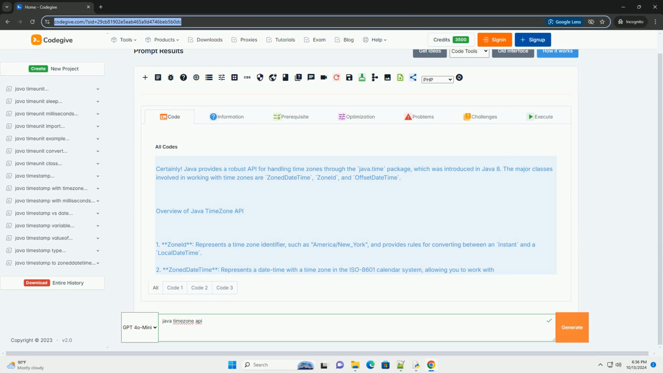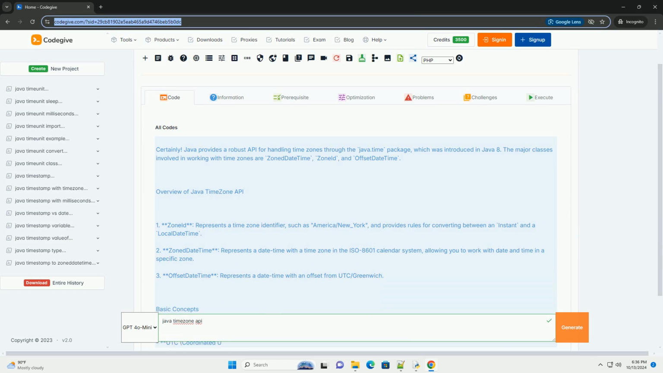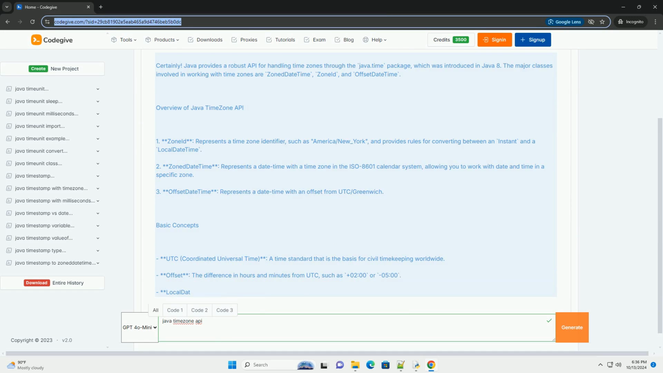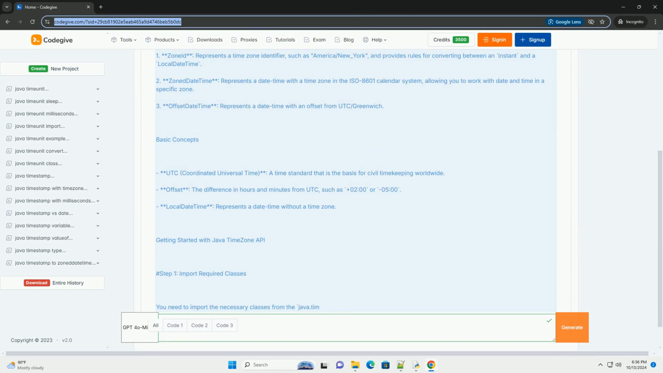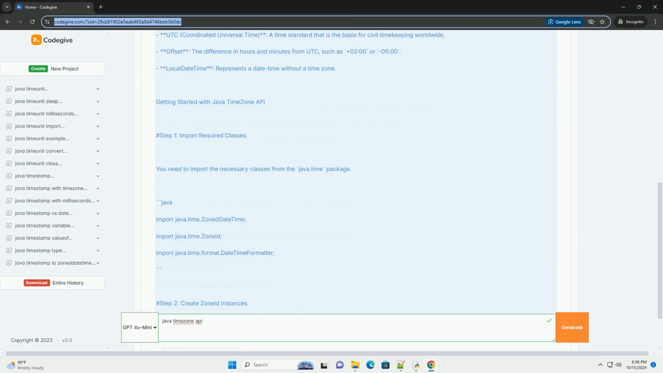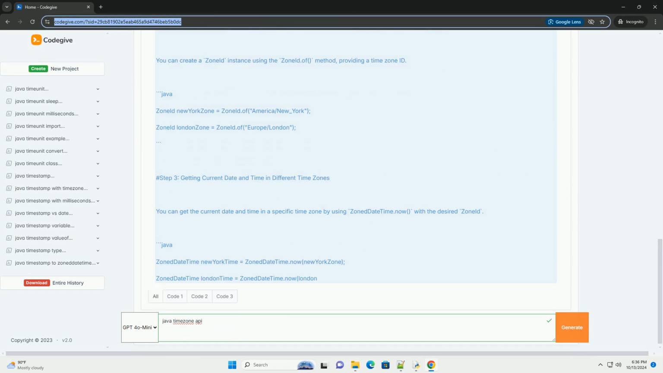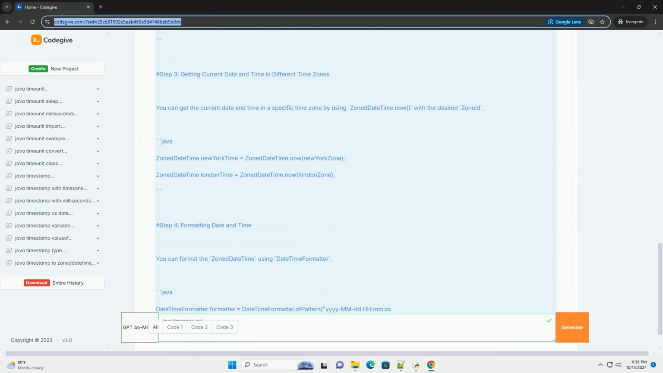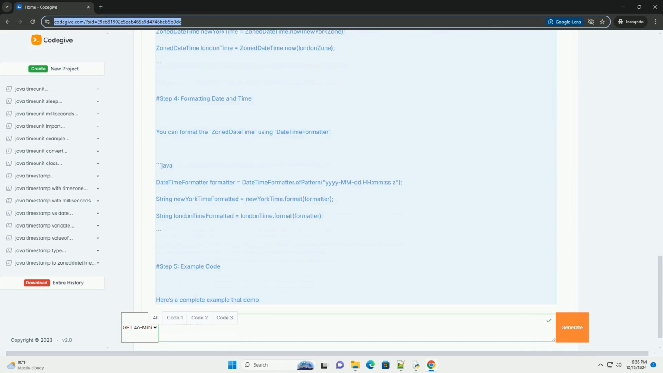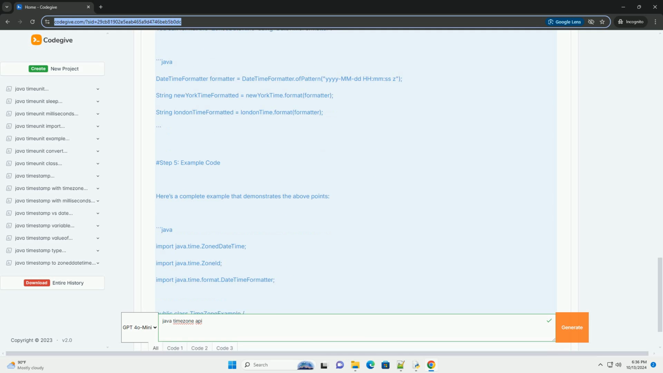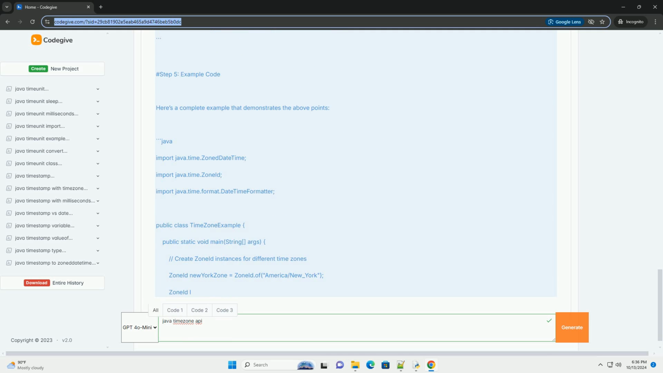Certainly. Java provides a robust API for handling time zones through the java.time package, which was introduced in Java 8. The major classes involved in working with time zones are ZonedDateTime, ZoneId, and OffsetDateTime. Overview of Java Time Zone API.